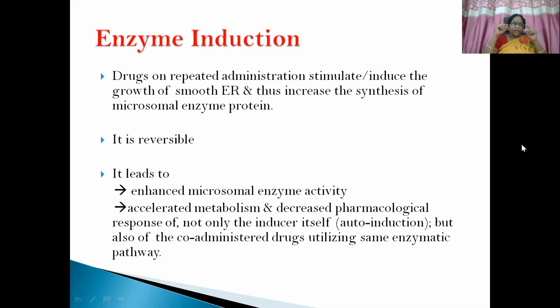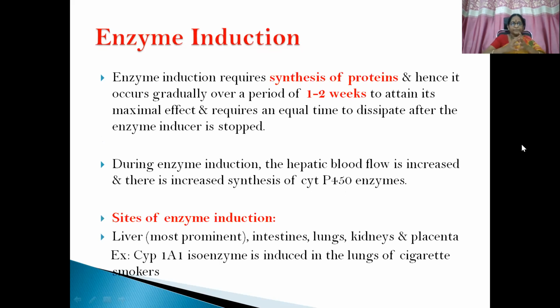For example, if you give drug A and drug B, and drug B is an enzyme inducer, it will induce the enzyme that helps in the metabolism of drug B, so that the metabolism of drug B will be enhanced. And sometimes while enhancing the metabolism of drug B, drug A also will get metabolized. When the inducer enhances its own metabolism, that is known as auto-induction. So because of the enhanced metabolism, there is decreased pharmacological response. That is the clinical effect that we are going to see.